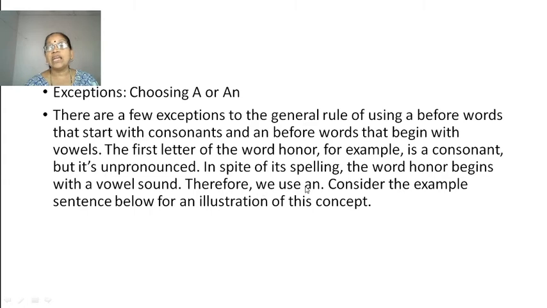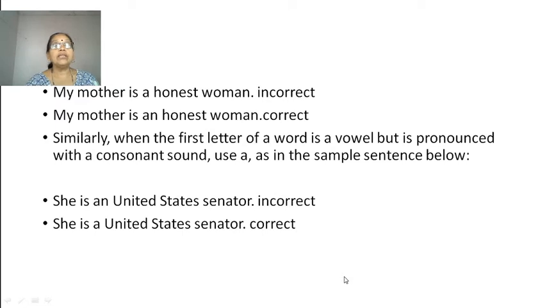Therefore, we use an. Here, as a rule, because we pronounce it as "onor", just think that it starts from the letter O. Consider the example sentence below for an illustration of this concept. "My mother is a honest woman."